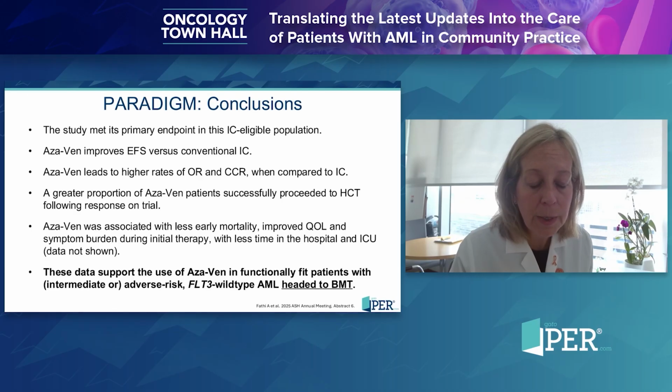Ultimately, this abstract concluded that the study met its primary endpoint, showing that AZA-VEN improves EFS versus conventional intensive chemotherapy with higher rates of OR and CCR when compared to intensive chemotherapy. A greater proportion of patients receiving AZA-VEN were able to go to transplant, and AZA-VEN was associated with less mortality, and importantly showed that AZA-VEN can be used in functionally fit patients with intermediate or adverse risk headed to transplant.